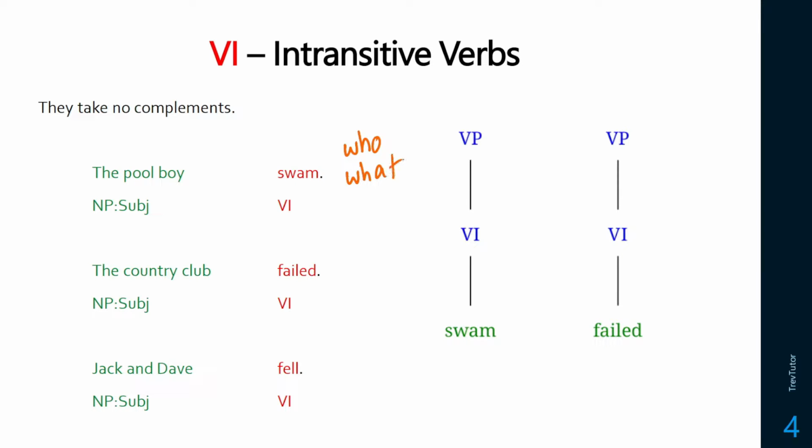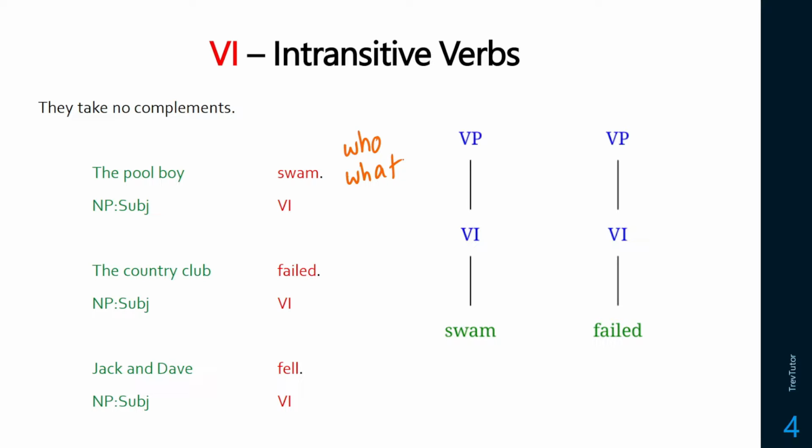With the verb, if they have a complement, there's usually a who, what, or some sort of property that follows. So what is the pool boy doing, or who is the pool boy swimming? That doesn't make sense to ask. The pool boy swam who? The pool boy swam what? It's a little weird. So swam is on its own.